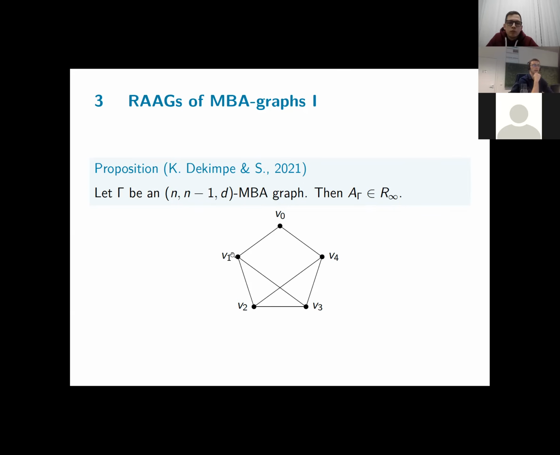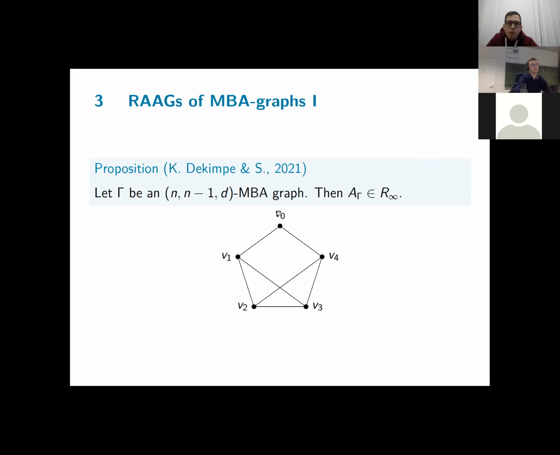And how did I prove that it has the R-infinity property? Well, I looked for a specific characteristic subgroup generated by vertices, and the one I found was the subgroup generated by the neighbors of your sole vertex of non-maximal degree. So the neighbors of V0 are V1 and V4. And if you take the characterization of characteristic subgroups by hand, you can check that the set V1, V4 satisfies the conditions. So, rough idea, it's preserved under graph automorphisms.